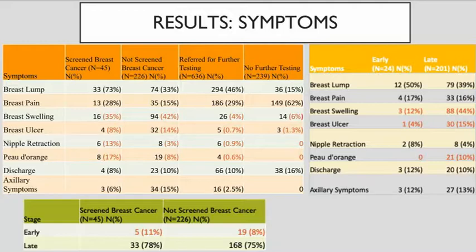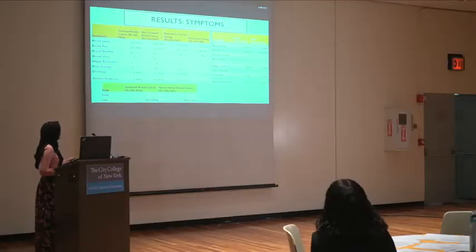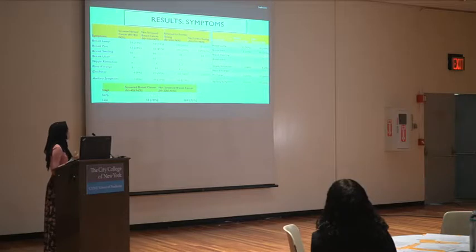The graph on the bottom shows early stage and late stage patients between breast cancer patients who were screened and not screened. As you can see, the majority of the patients were late stage, about 75% of patients. These percentages do not add up to 100 because some of the screening records were missing staging information. However, there's a slightly higher percentage of early stage breast cancer patients who came to the screening clinic.